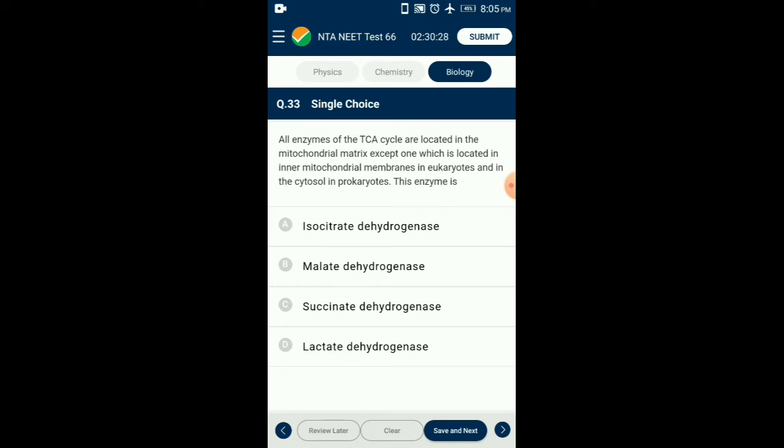The membrane extrinsic water soluble domain known as succinate dehydrogenase contains the fumarate or succinate active site with a covalently bound FAD group and 3 iron sulfur clusters. So the answer for this question is option C, succinate dehydrogenase.